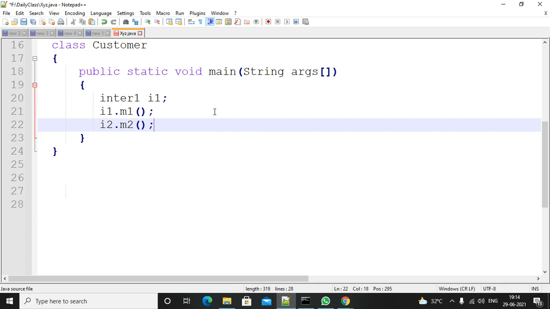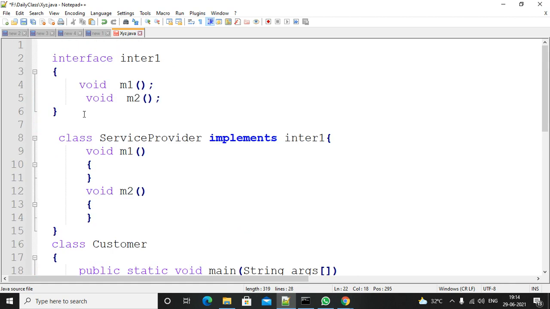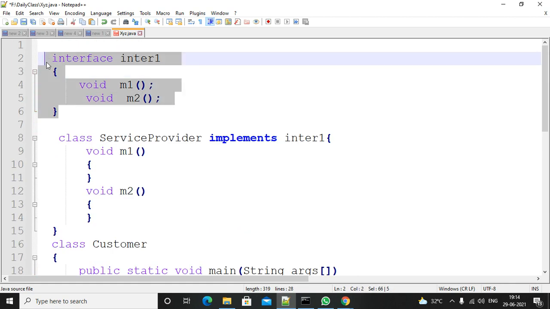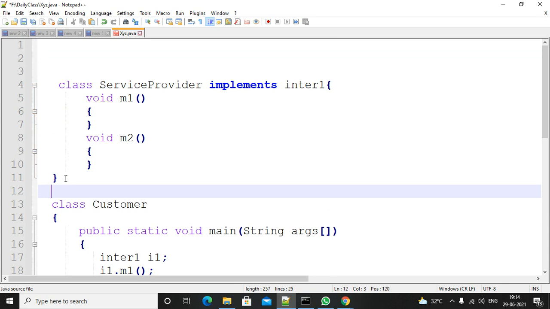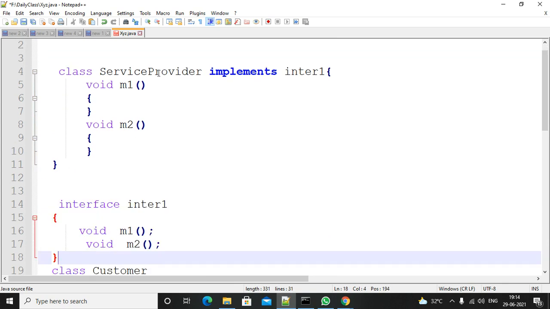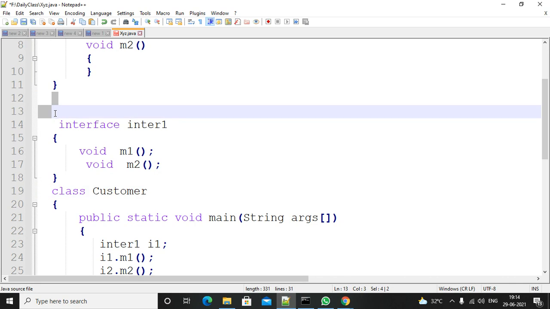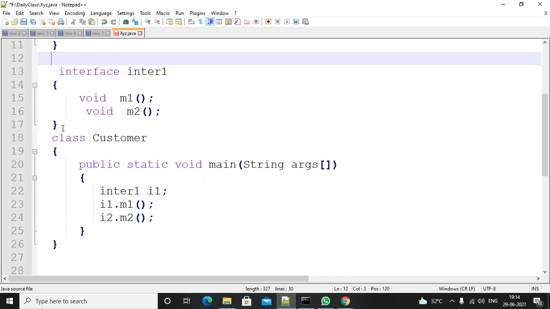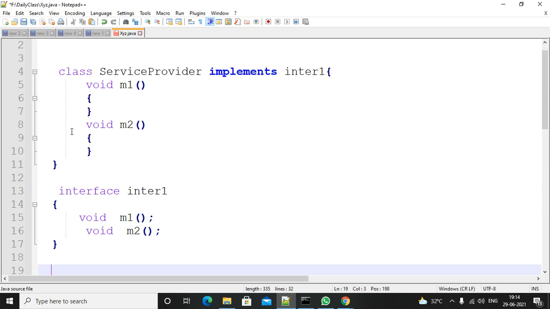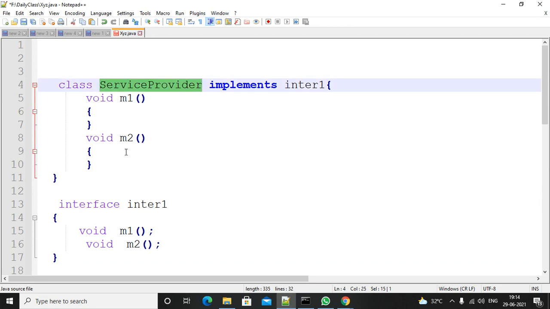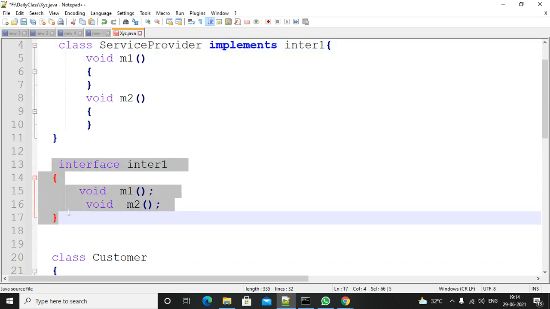Right, this way, that's it. Okay. So observe here. This is the interface. This is the mediator between service provider and the customer. Just consider I kept it in the middle, that's it, nothing great. So customer is below, service provider is above, mediator is interface.